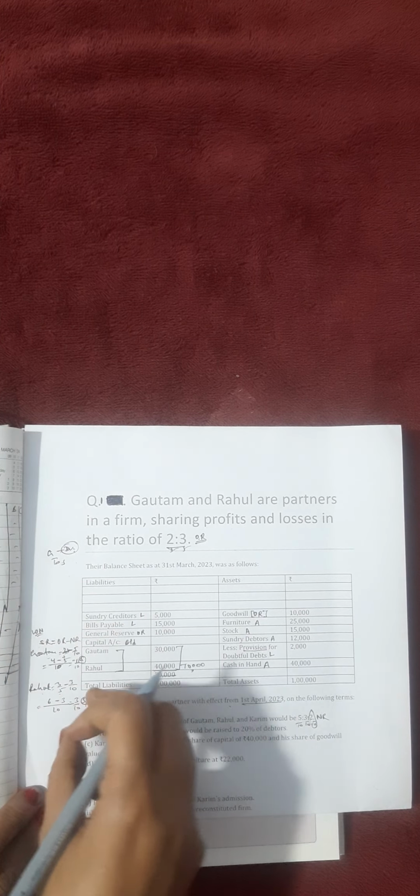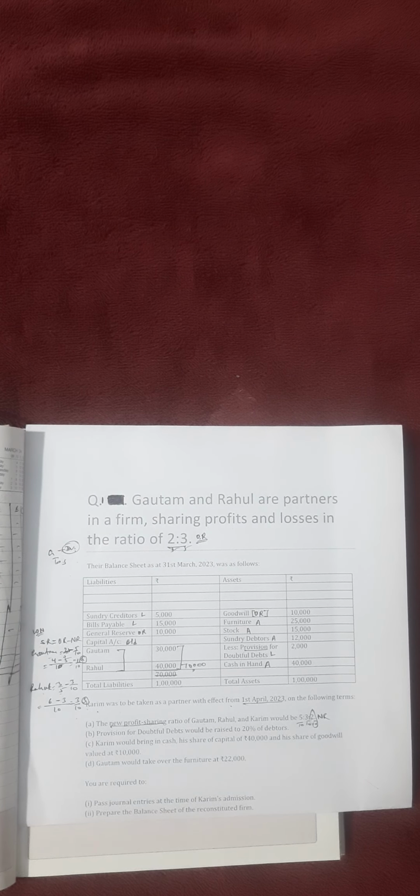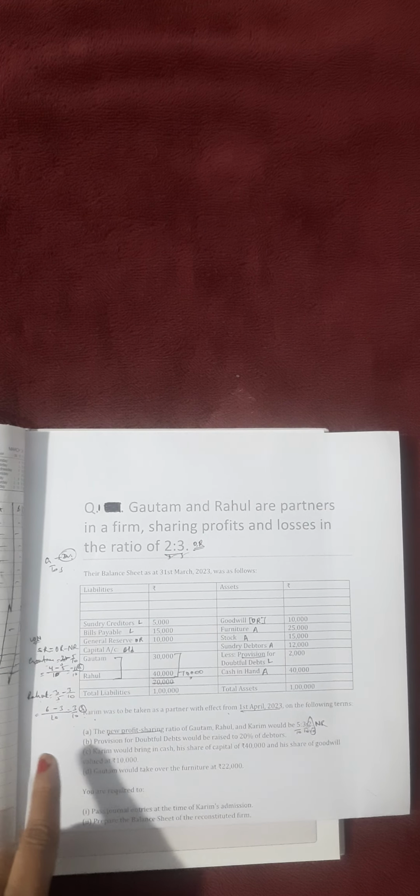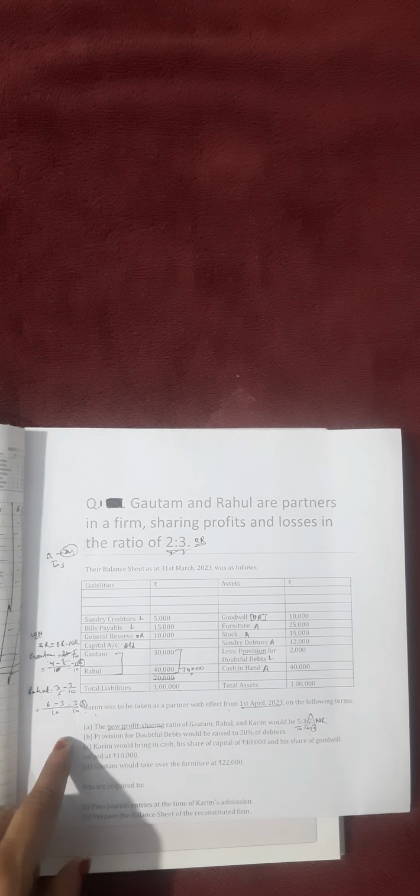The total premium money will be taken by Rahul, because only Rahul is sacrificing, no one else is sacrificing. Whoever sacrifices will take the amount of premium for goodwill. Other partners will not take it; only those partners will take who are sacrificing for the new partner. The new partner brings premium for goodwill for the sacrificing partner. So here only Rahul is sacrificing, Rahul will get the premium, and Rahul is sacrificing more than Karim's share.